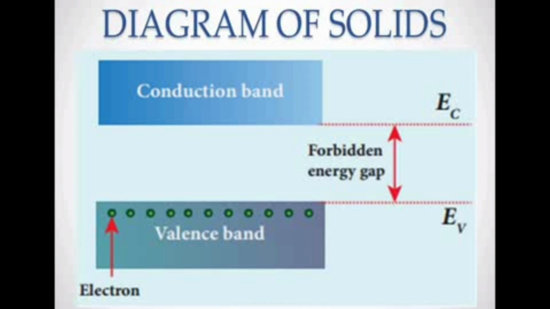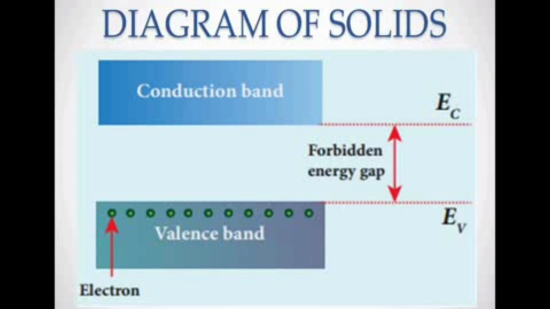Suppose there are 3 suborbitals, so an electron can jump from any of the suborbitals. A large number of electrons producing different energy levels, and those energy levels together produce the energy band. So we do not call them individual energy levels; combining all the energy levels, we call it an energy band.